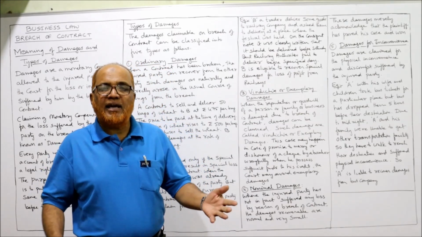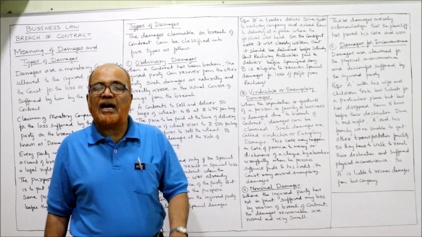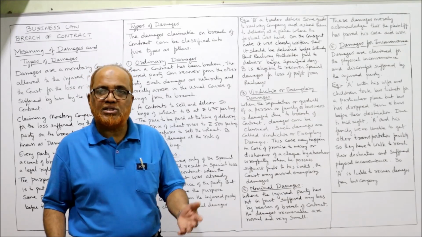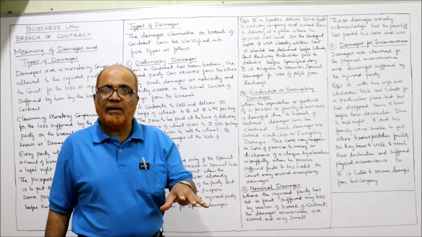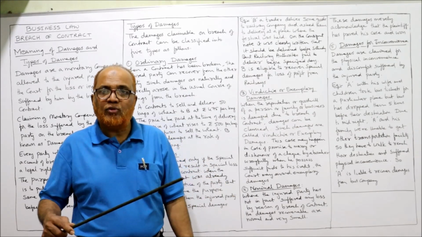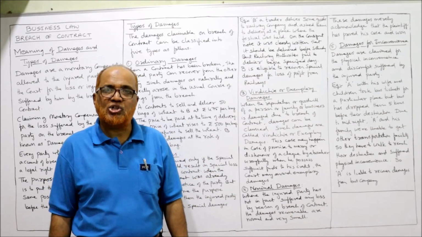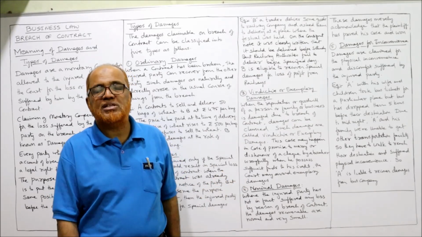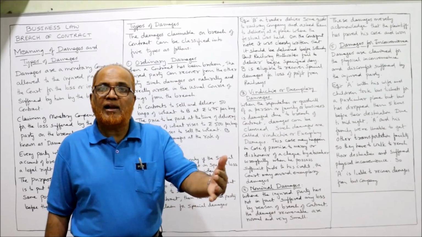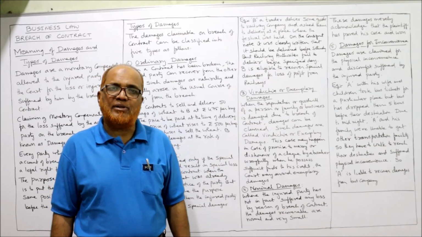Mr. A could not find any other transport facility because it was midnight. So Mr. A and the family members, wife and children, had to walk to the destination. A lot of discomfort and inconvenience occurred to Mr. A and family, so they can claim damages.